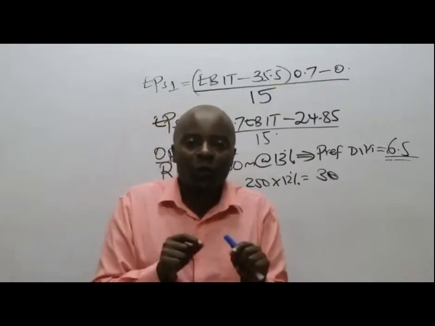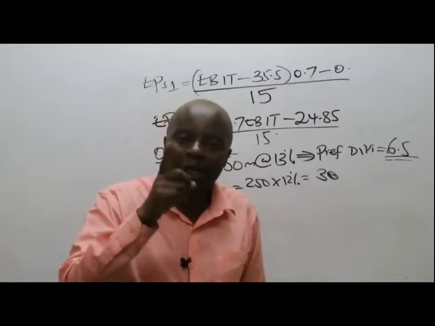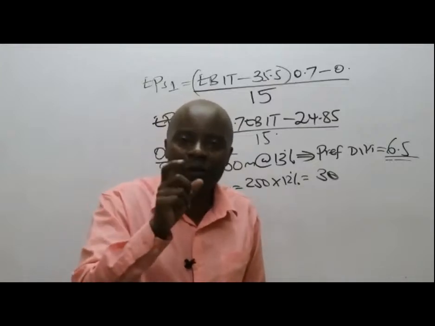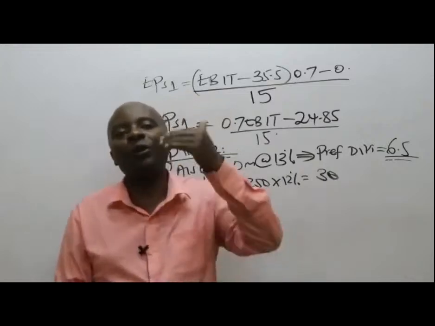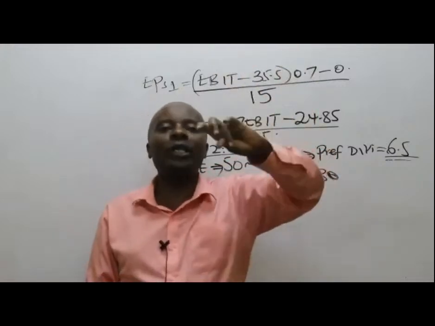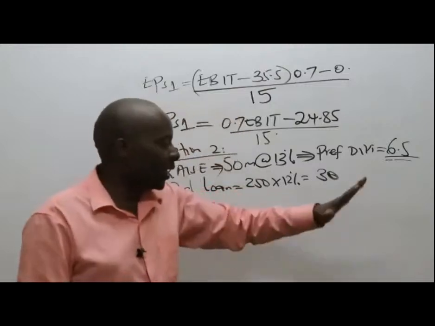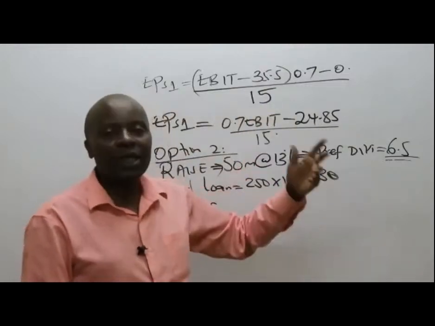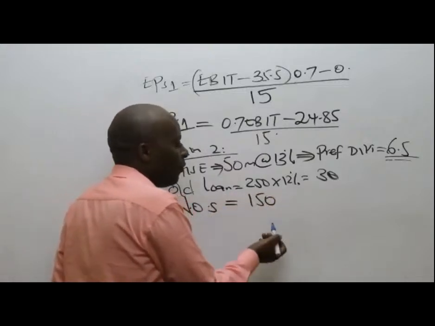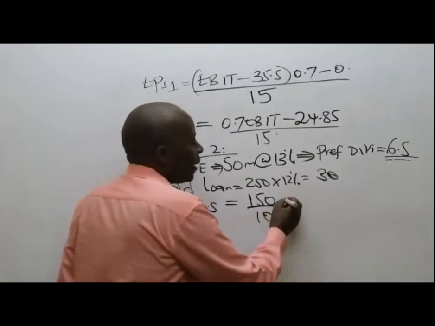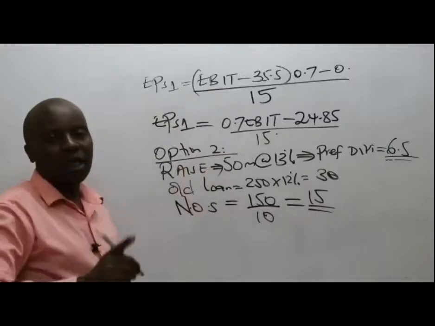We only pay interest on debt. And if we go as per option number 2 and raise this 50 million using preference share capital, then the only interest we shall continue paying is our old interest on the debt of 250 million at 12%. So interest is only 30. And for the number of ordinary shares, we know that our ordinary share capital is 150 and the par value is 10. Then, ladies and gentlemen, these will leave me with 15 shares.